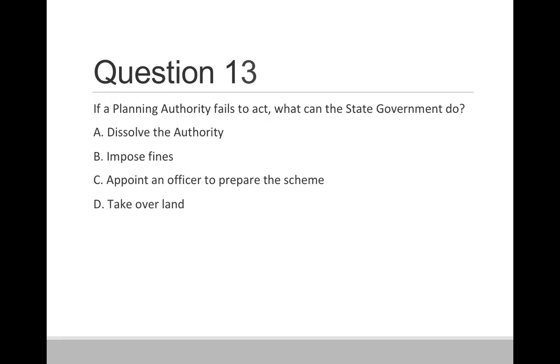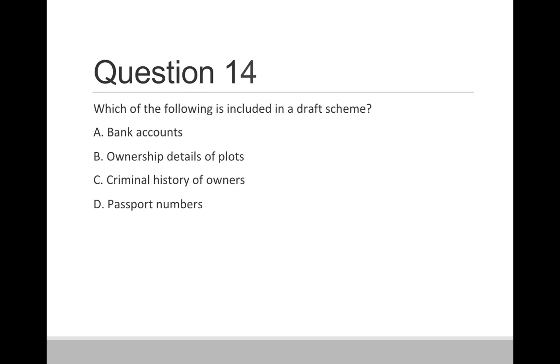Option A, dissolve the authority. Option B, imposes the fine. Option C, appoint an officer to prepare the scheme. And option D, take over the land. So correct answer is option C, appoint an officer to prepare the scheme. So state government appoints an officer to finish the remaining scheme.